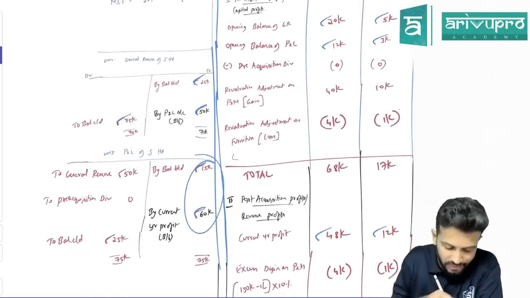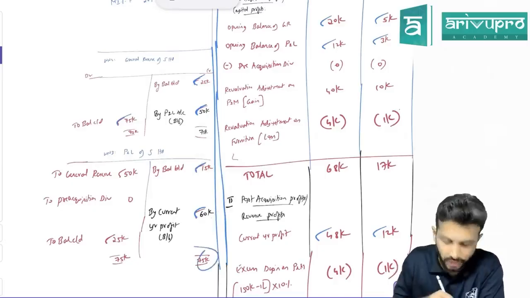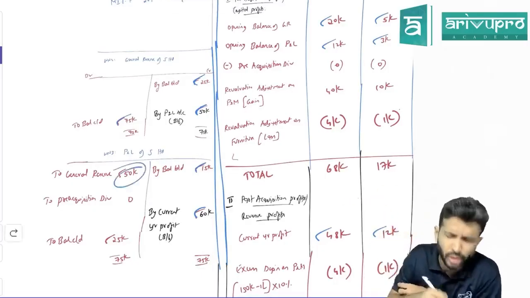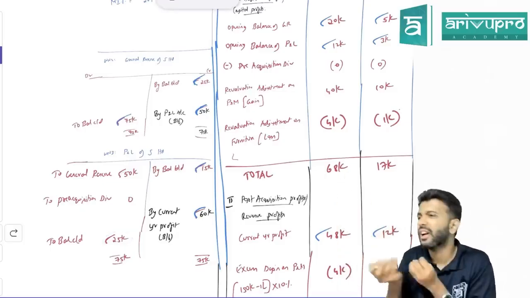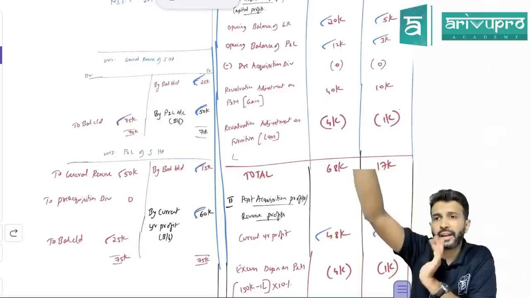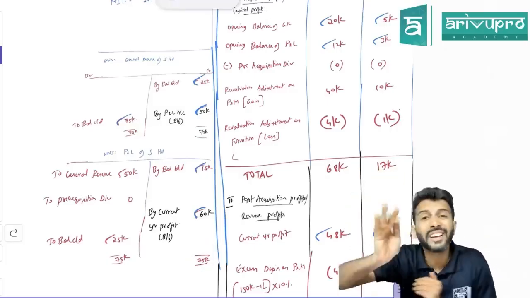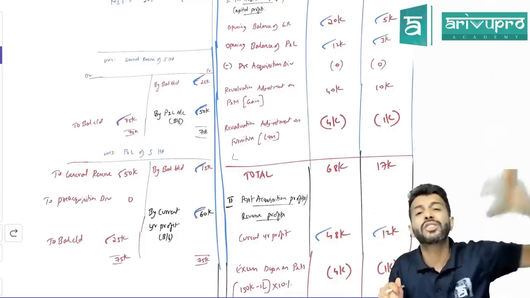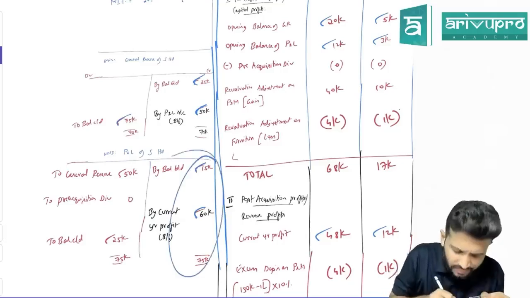Add these two, sir. How much is it? 75,000. Yes, correct. Out of this 75,000, 25,000 you have transferred to general reserve. Hence, what is the closing balance? Totally you had 75. Opening balance of profit was 15. Current year profit was 60. So total profit you had was 75. Out of this 75, 25 you transferred to general reserve. So how much profit is remaining? 25,000.